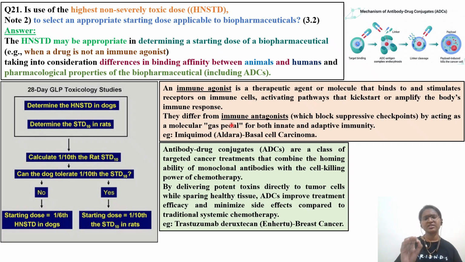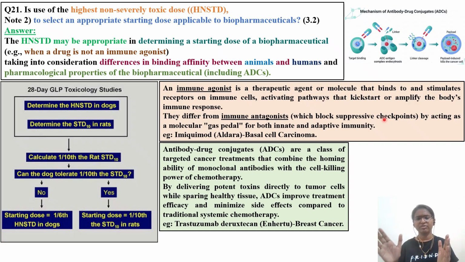So the main thing is immune agonists. They are going to activate your immune system. That is the keyword that you have to remember. Coming back to immune agonists and immune antagonists: antagonists are going to either block or suppress the checkpoints or whatever the immune pathway will be.